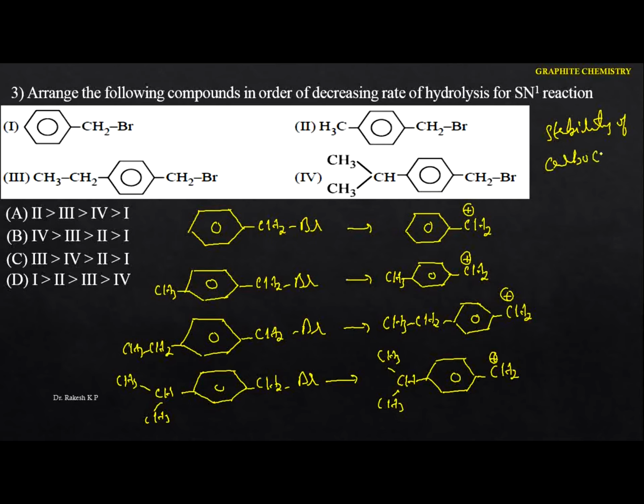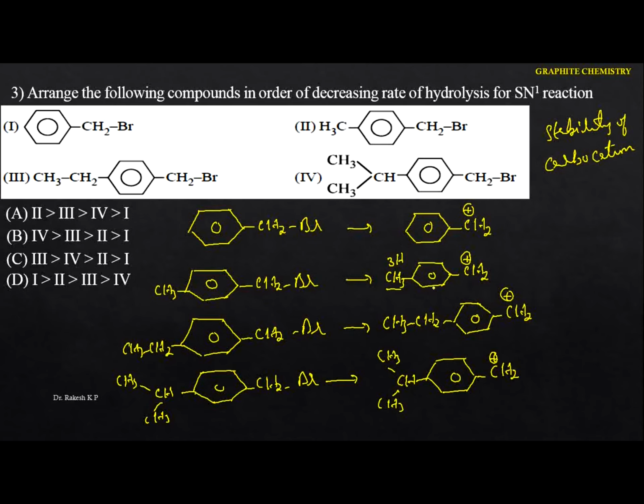If the carbocation is more stable, the SN1 reaction will be fast. Okay, just identify. We know that the benzyl carbocation is the most stable here, but in all the cases we got the benzyl. But see this one here. In this case we are having hyperconjugation with the 3 hydrogens. That means for any carbocation, if there is the presence of an electron donating group, the stability of the carbocation goes on increasing.